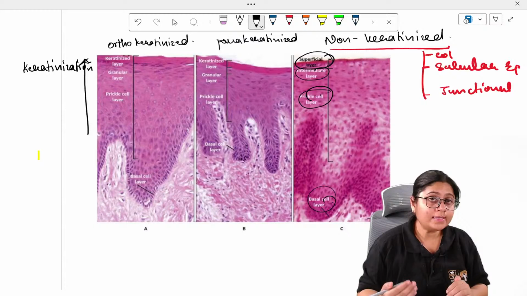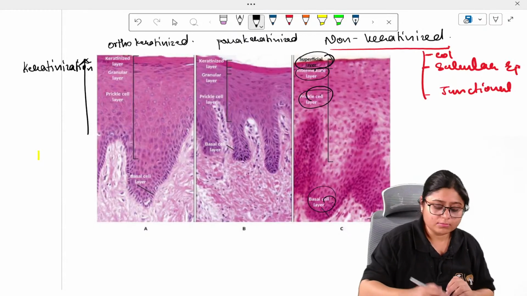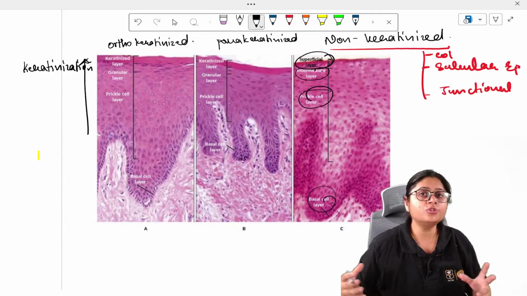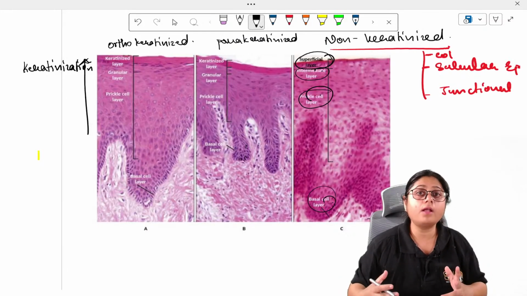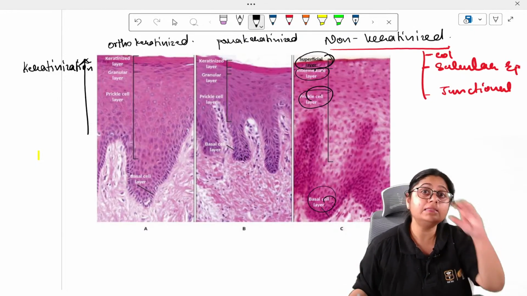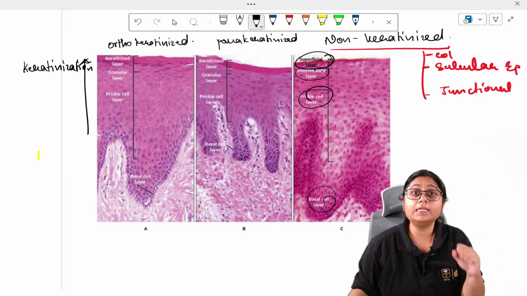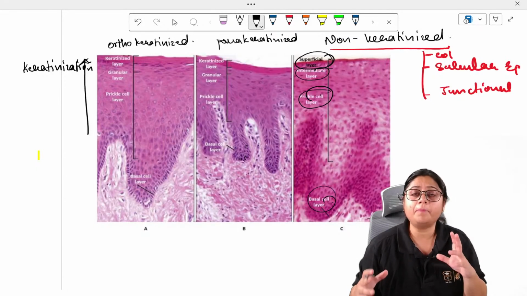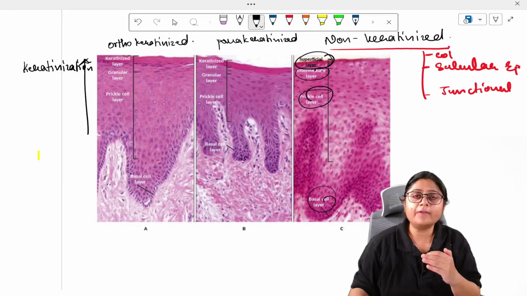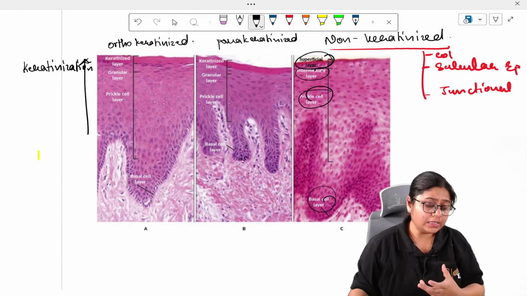Now you know why it is called the process of keratinization, because as the cells are moving upwards, there is more production of keratin proteins, right? And the topmost layer is acellular. It does not have any cell. It is highly keratinized, and this keratin acts as a physical barrier. It protects the gingiva from invasion of bacteria, and from thermal injury and chemical injury. That is why it is keratinized.